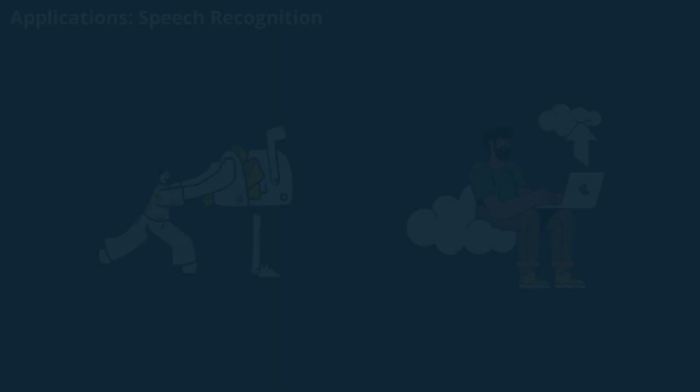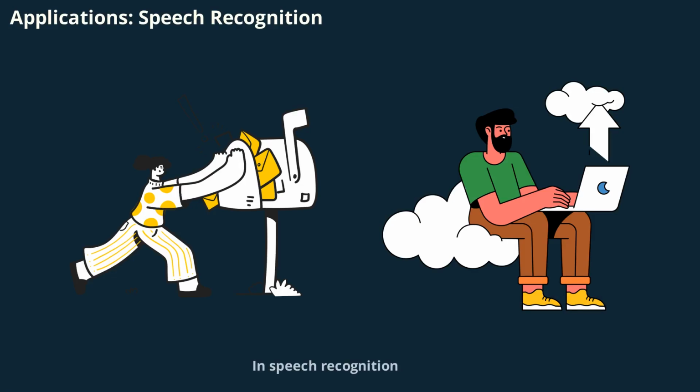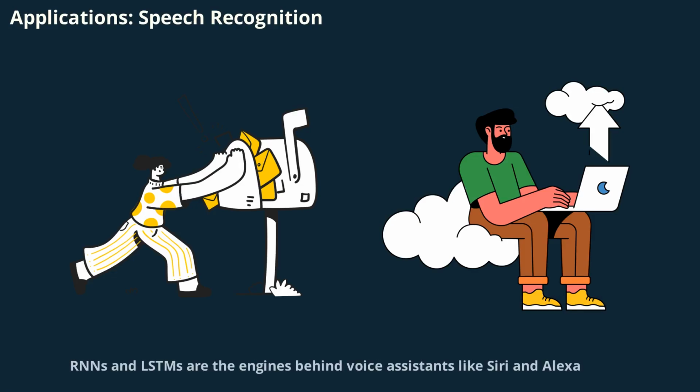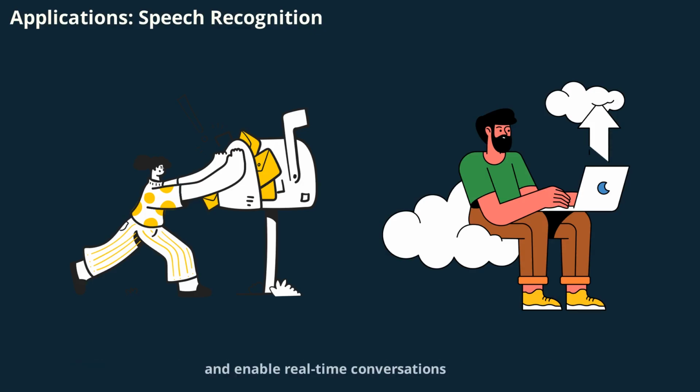In speech recognition, RNNs and LSTMs are the engines behind voice assistants like Siri and Alexa. They transcribe spoken words into text, understand voice commands, and enable real-time conversations. By remembering the sequence of sounds and words, these networks make it possible for machines to understand and respond to human speech, transforming the way we interact with technology.